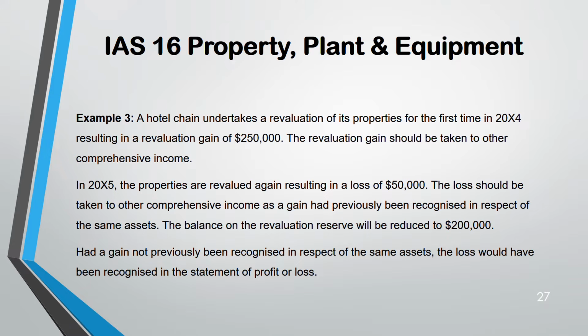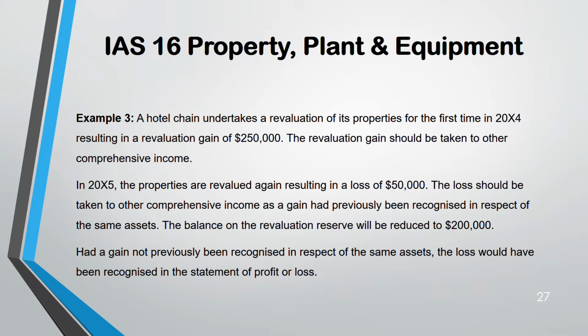That 50,000 loss will first be taken to other comprehensive income. Previously there was a gain of 250, so that gain will now be reduced by the loss of 50,000. So first you debit the 50,000 in other comprehensive income.